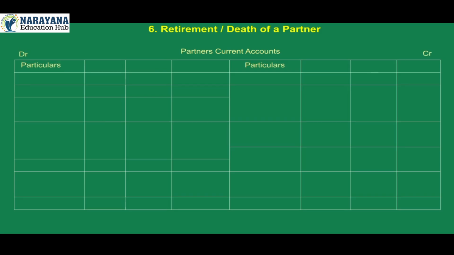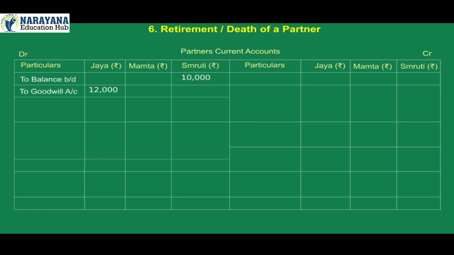On debit side, particulars Jaya rupees, Mamta rupees, Smruti rupees. To balance brought down Smruti 10,000. To goodwill account 12,000, 15,000, 3,000. To Smruti's current account Jaya 20,000. To Smruti's loan account 30,000.